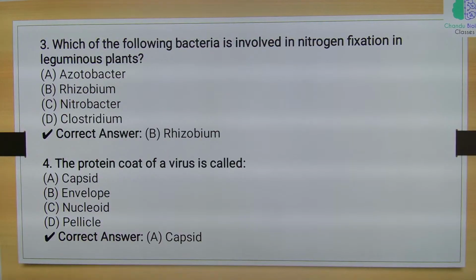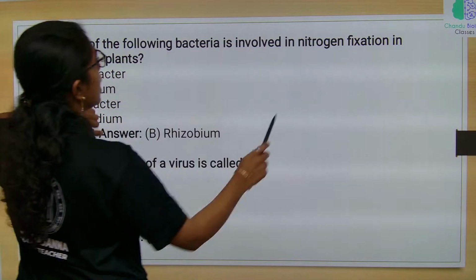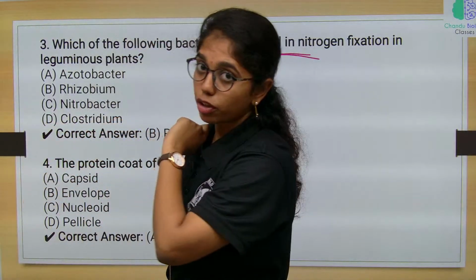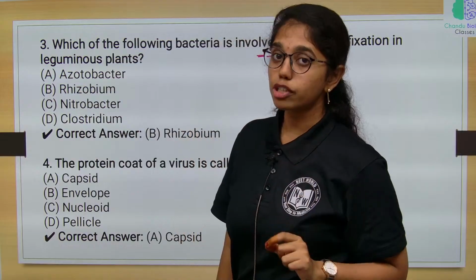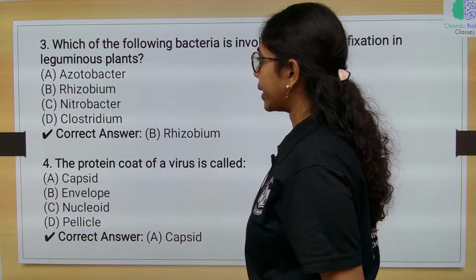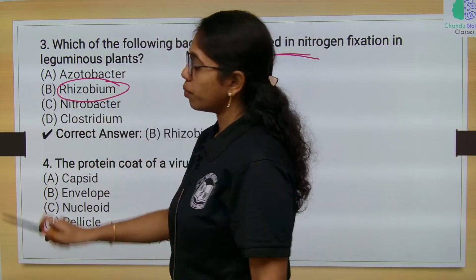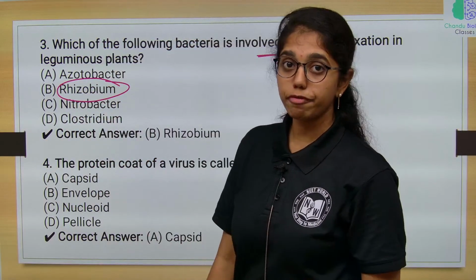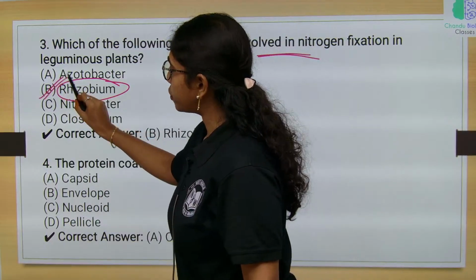Which of the following bacteria is involved in nitrogen fixation in leguminous plants? In leguminous plants, for nitrogen fixation, the obligate symbiotic association is with bacteria, that is Rhizobium leguminosarum, which is gram negative bacteria. So here it is option B.